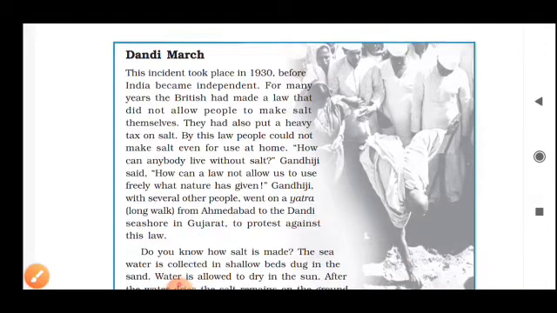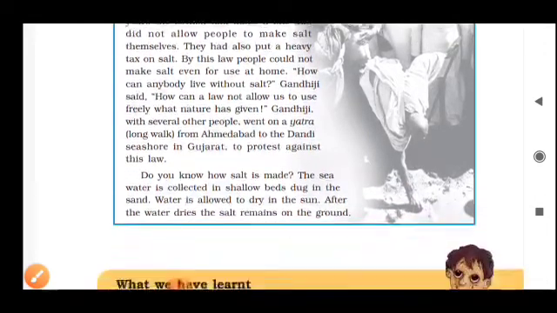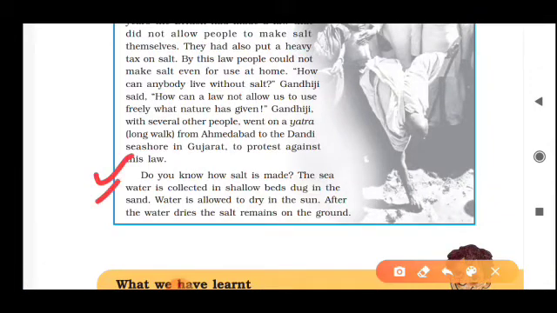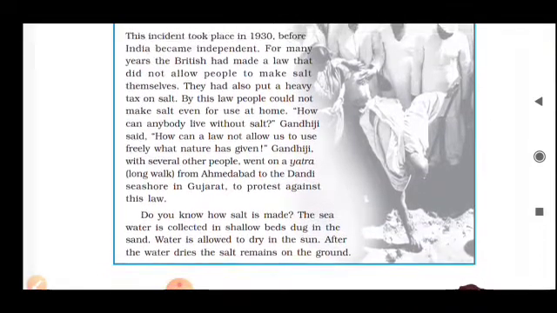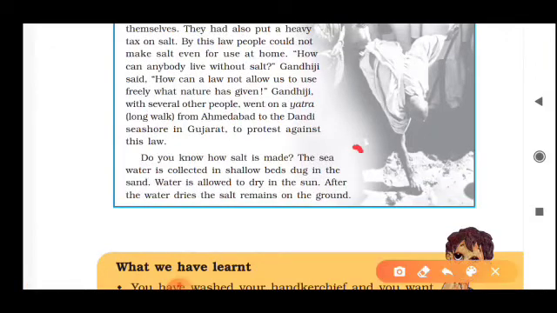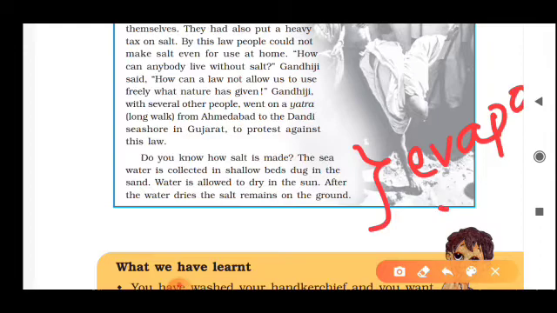Do you know how salt is made? The sea water is collected. This one is also very important. The seawater is collected in shallow beds dug in the sand. Water is allowed to dry in the sun, and after the water dries, the salt remains on the ground. In other words, we can say that it is by the process of evaporation.